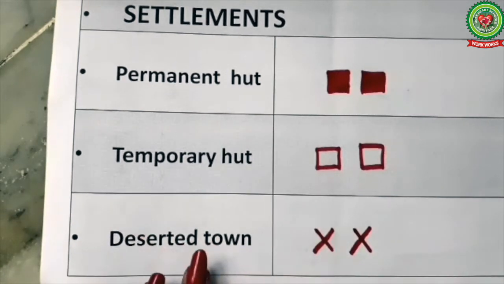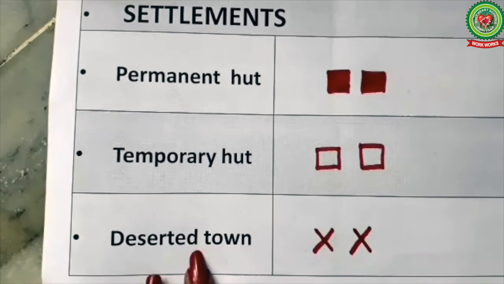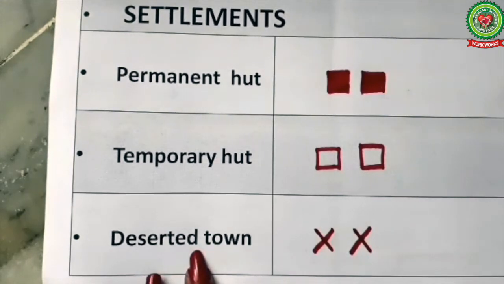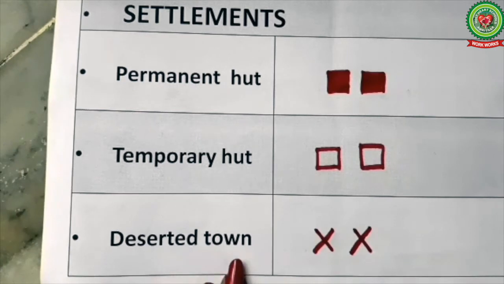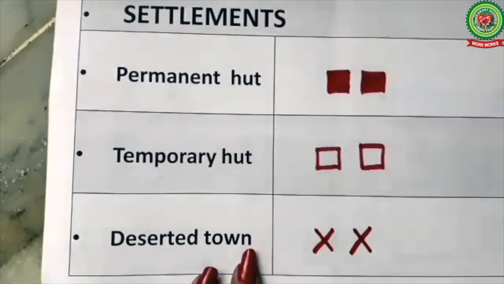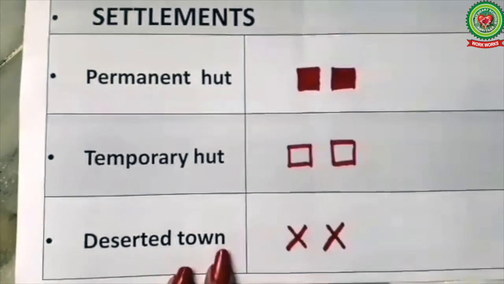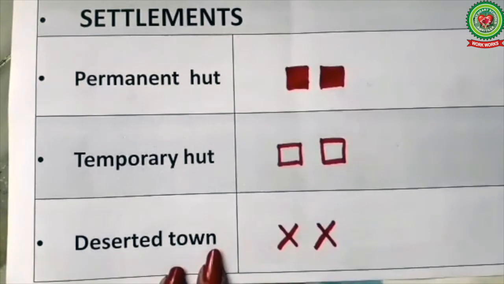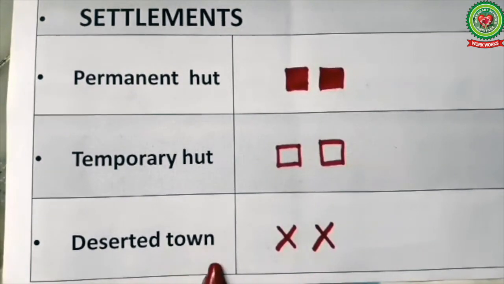People used to live in such towns, but due to some problem, it can be any natural problem, it can be man-made problem, people have left that town, they have deserted the town. It can be due to flood, drought, some cyclones, earthquake, volcanic eruption. It can be any of these.